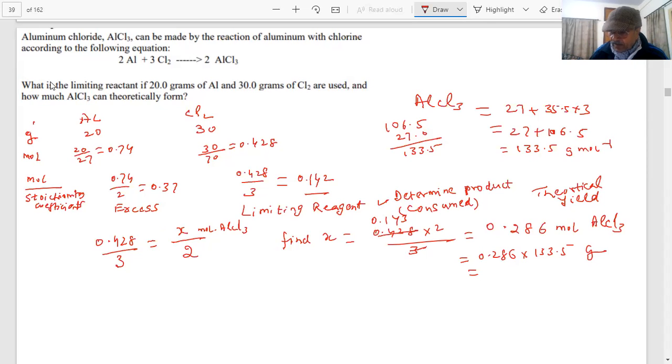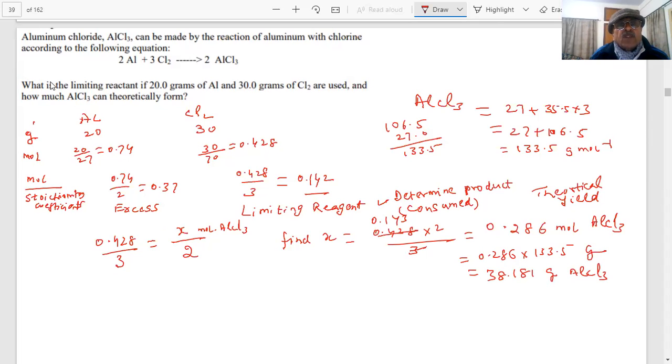It would be 38.181 grams. All right. 38.181 grams of AlCl3 will be produced. Is it clear? Yeah.